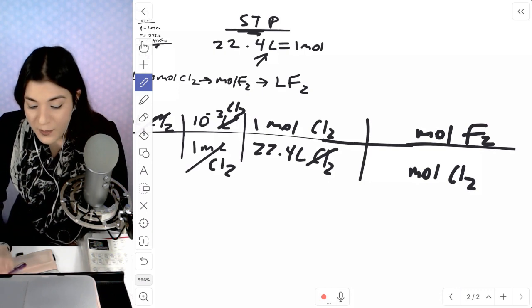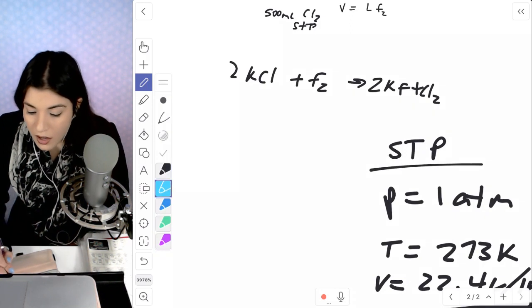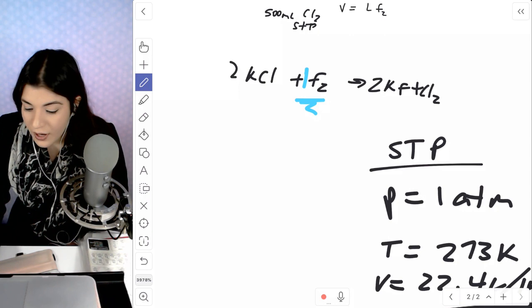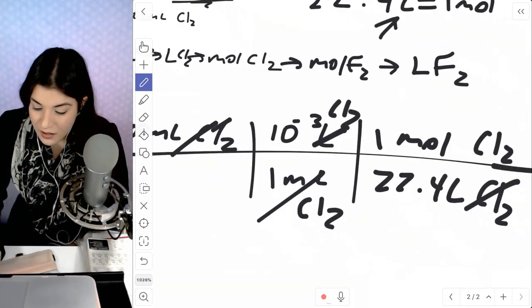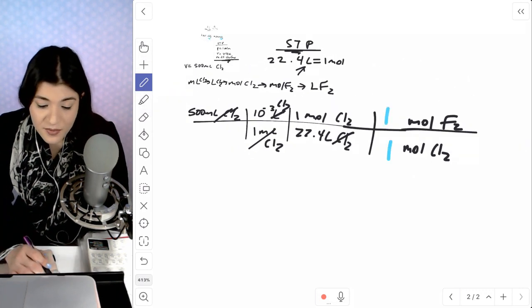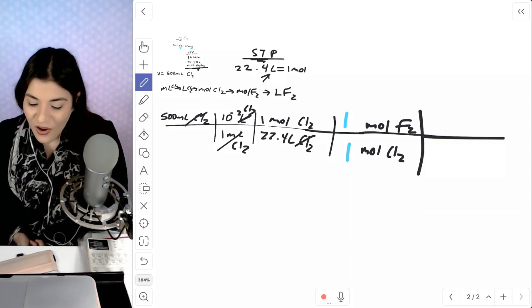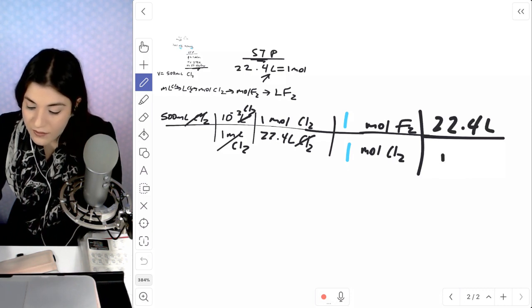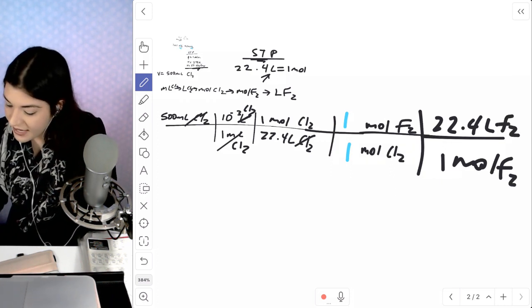So let's go back to our balanced equation. We're looking for, there's only 1 mole of F2, and there's really only 1 mole of Cl2. So it's a 1-to-1 relationship. And then from there, I have to convert this back to liters. So I'll use that 22.4 again. So 22.4 liters on top per every 1 mole of F2. And then that'll be it. So let's multiply this out.